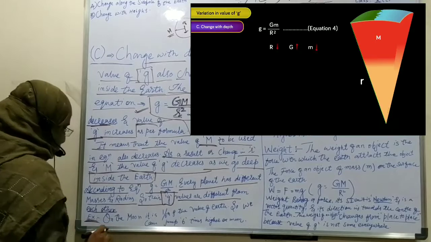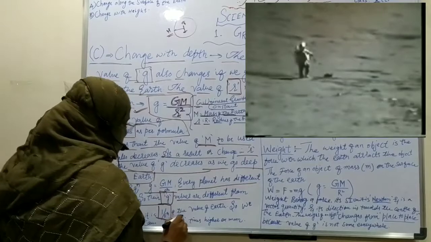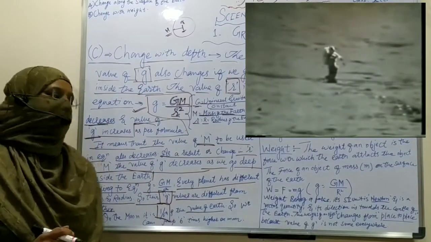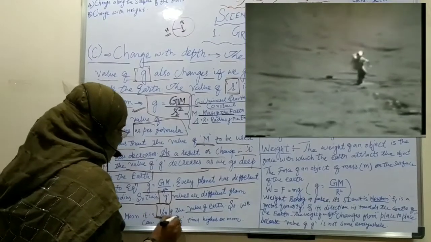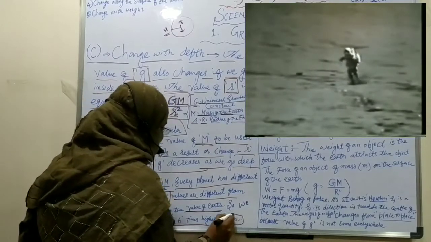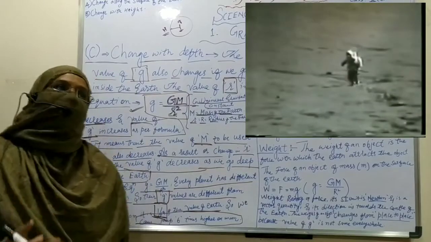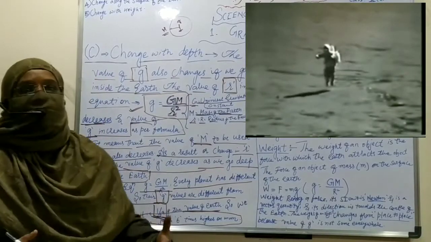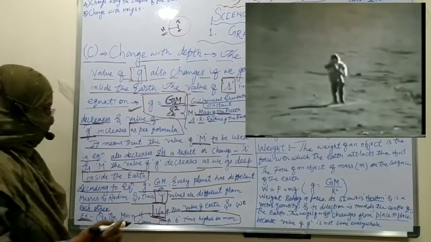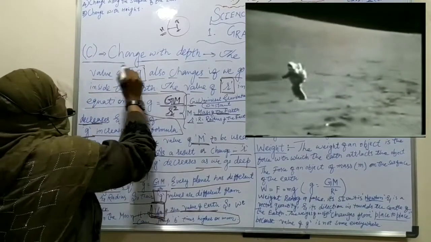For example, if we go on the moon, the value will be 1/6th of the value on the earth. It means the gravitational force of the moon is 1/6th of the gravitational force of the earth. So we can jump 6 times higher on the moon. We see that astronauts, when they go on the moon, do not walk simply. They walk by jumping. It is the 1/6 value of g.